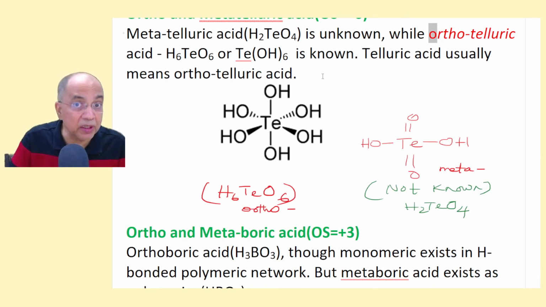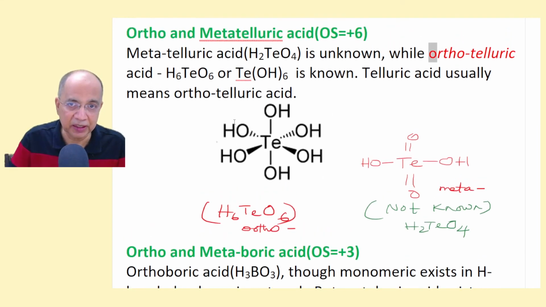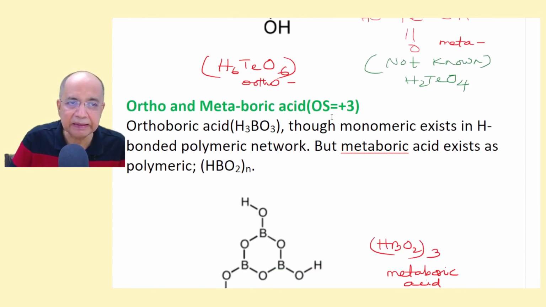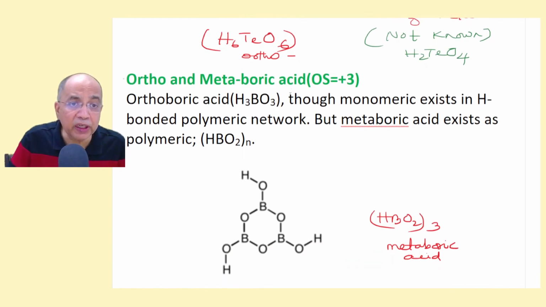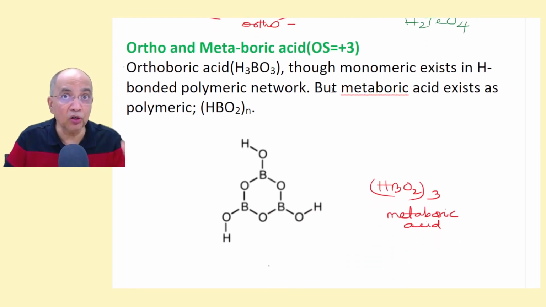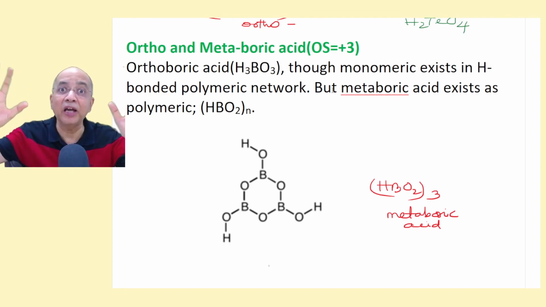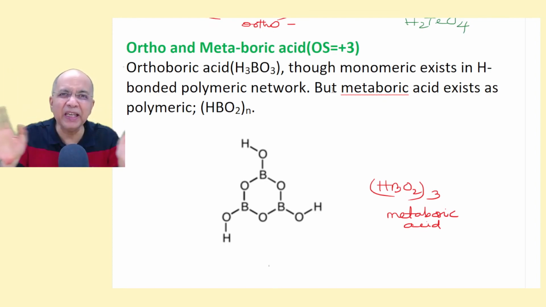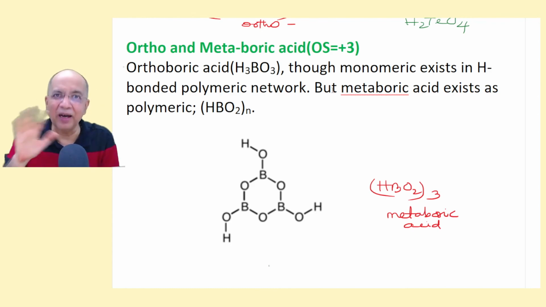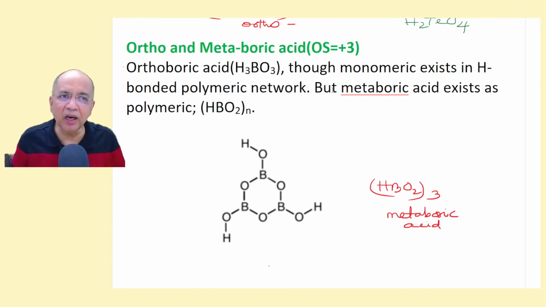The telluric acid that we prepare is orthotelluric acid, having more water content, which is not the case with selenic acid and sulfuric acid because they are smaller in size. Tellurium is bigger in size. Similarly, orthoboric acid and metaboric acid. We are not talking about pyro, hypo and all that, gone. Only trying to summarize ortho and meta, which have been redundant now.